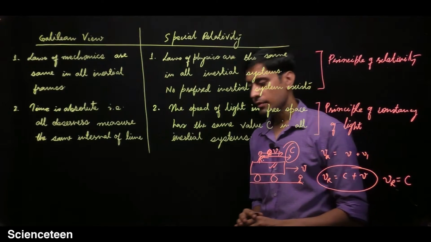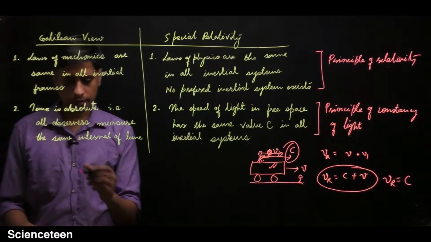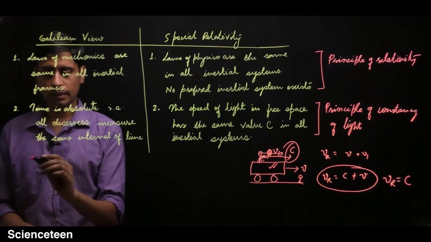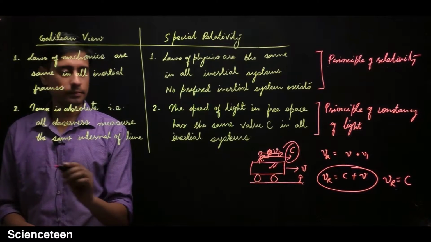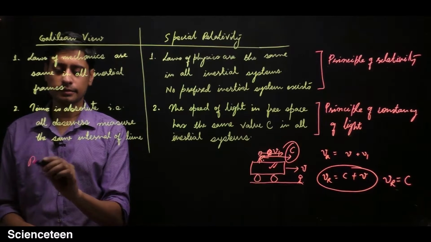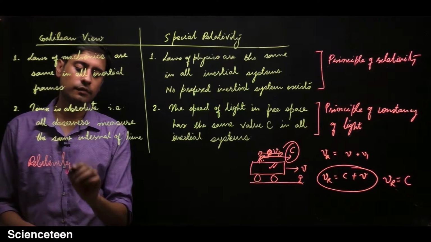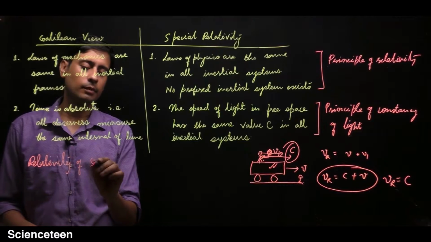Now we have also seen that there is the relativity of simultaneity.